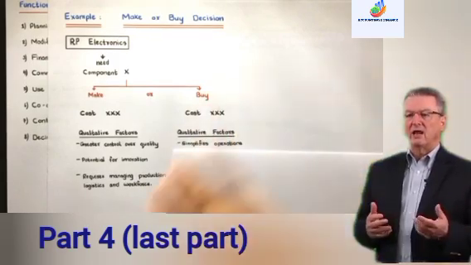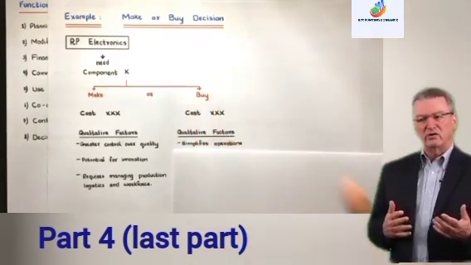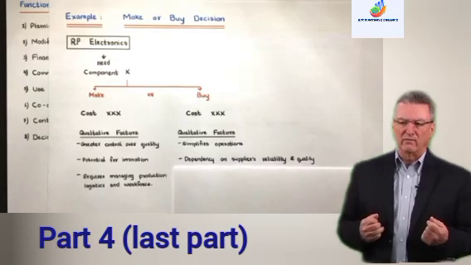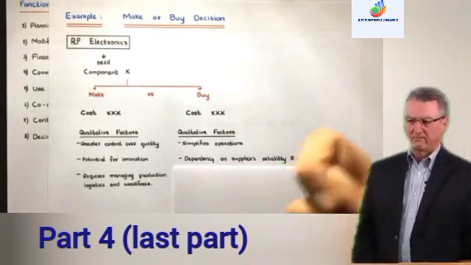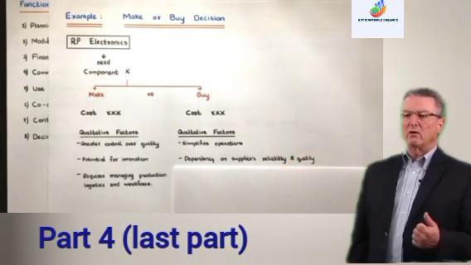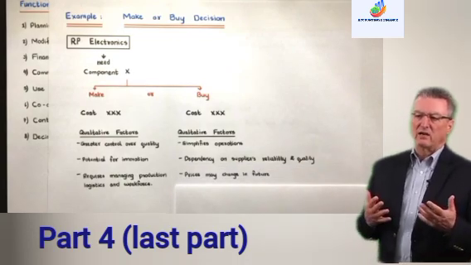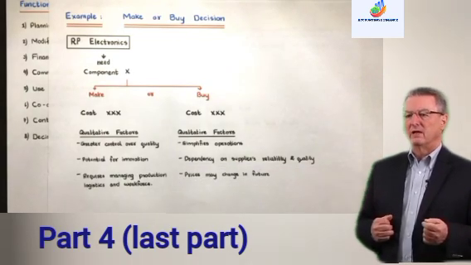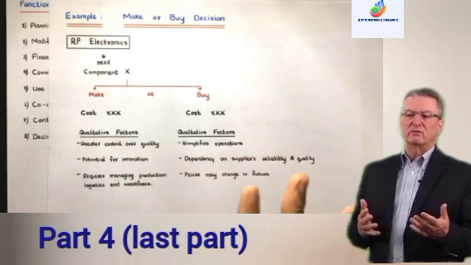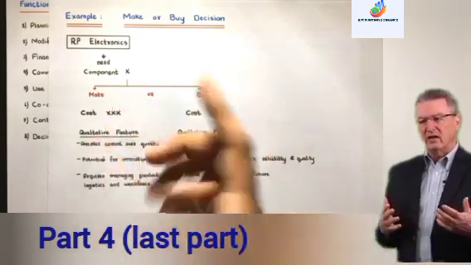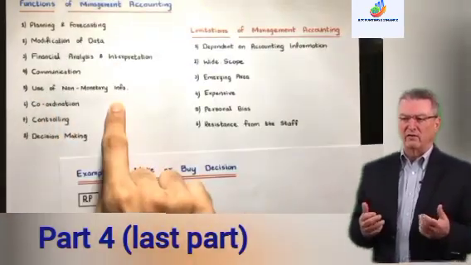We are not producing, we don't have to manage anything, we just have to purchase. But we will be dependent upon the supplier's quality and reliability. And the third is that prices may change in future for that supplier. So we also have to look into the qualitative factors, not just the monetary data. That's what I said here, use of non-monetary information.